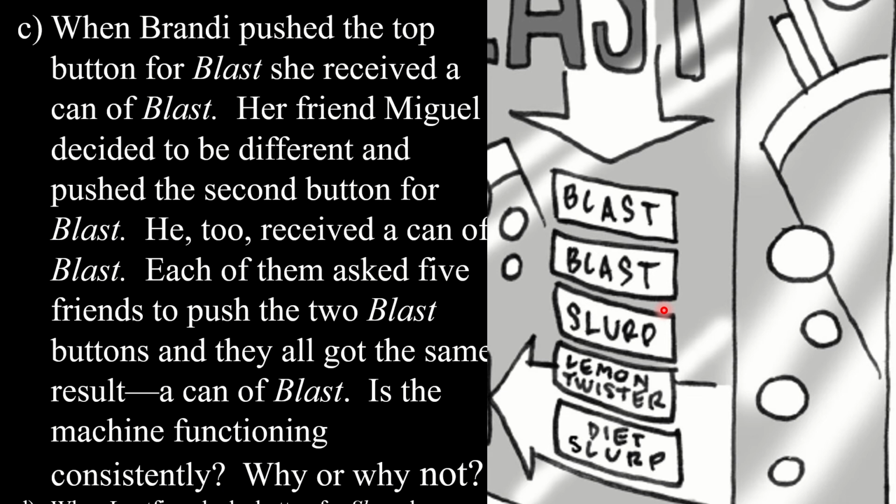Well, absolutely. That's not a problem, right? If I was to think about this in terms of a numerical function machine, I could say that this is the number 3, and I could say that this is the number 5. If I press 3 and I get, we're going to say blast is the number 7, and then down here I press a 5 and I get the number 7. This is completely consistent.